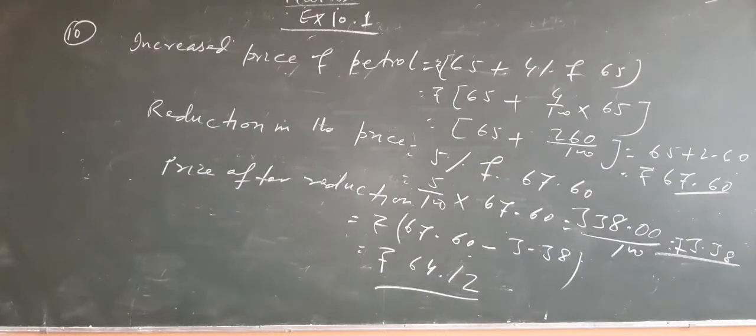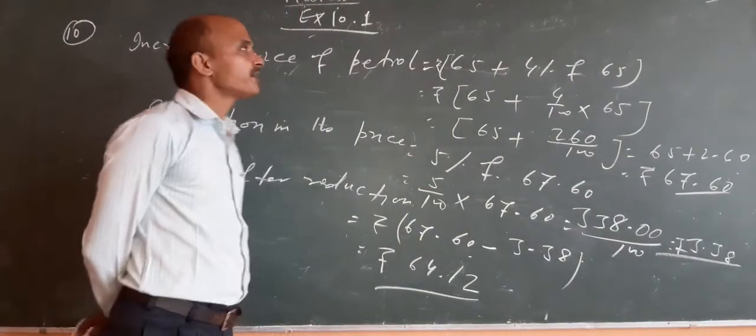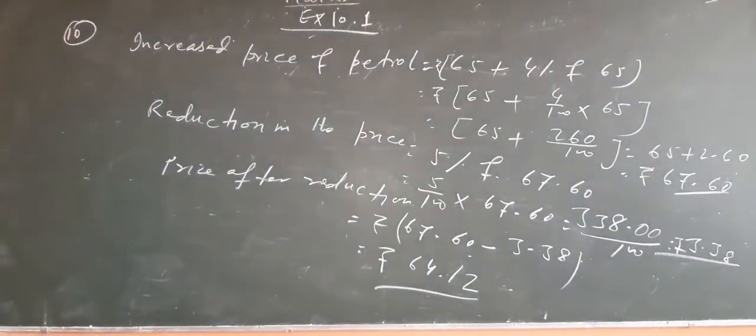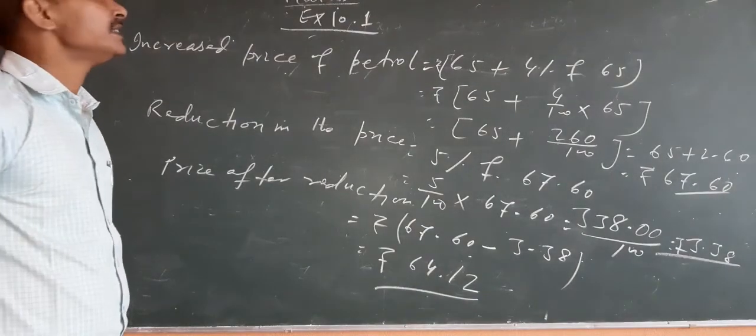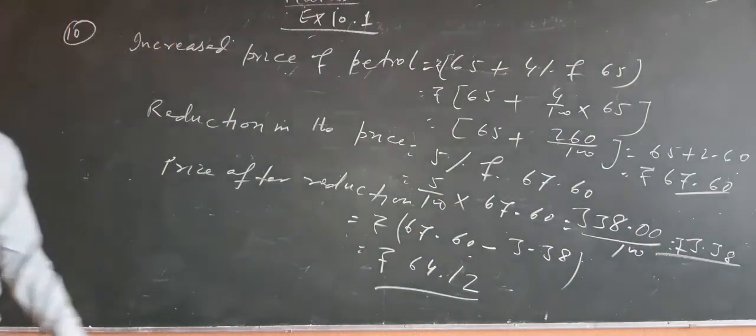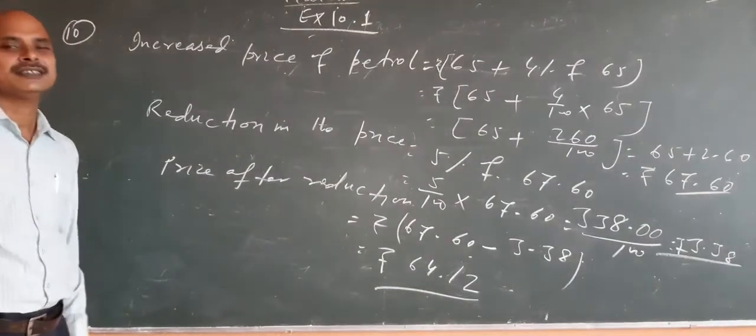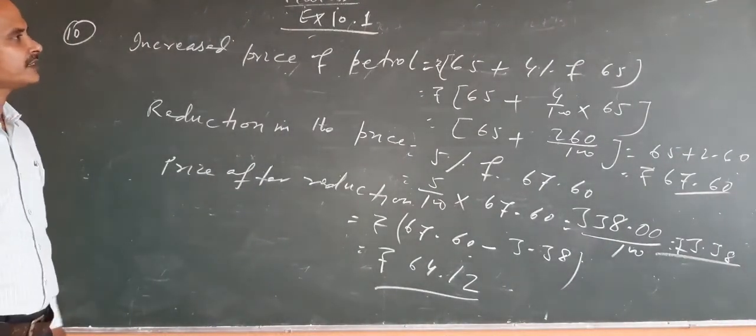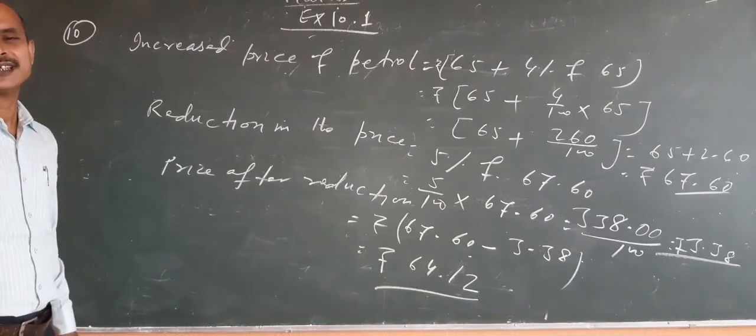Question number 15. The level of water in a tank is increased by 20% in the morning after refilling. During the day, it is reduced by 30%.